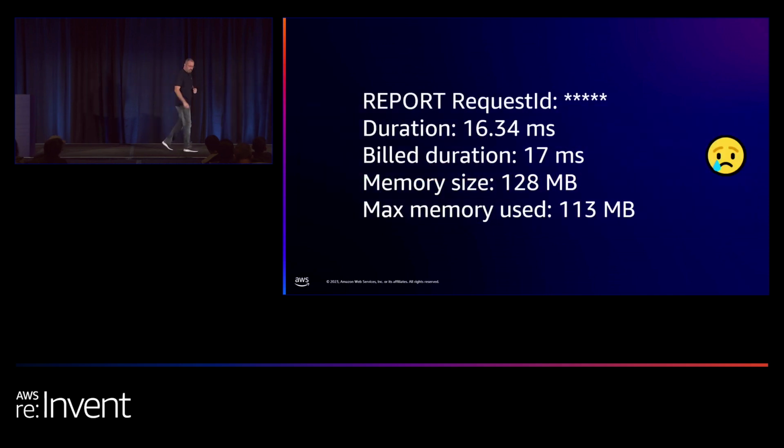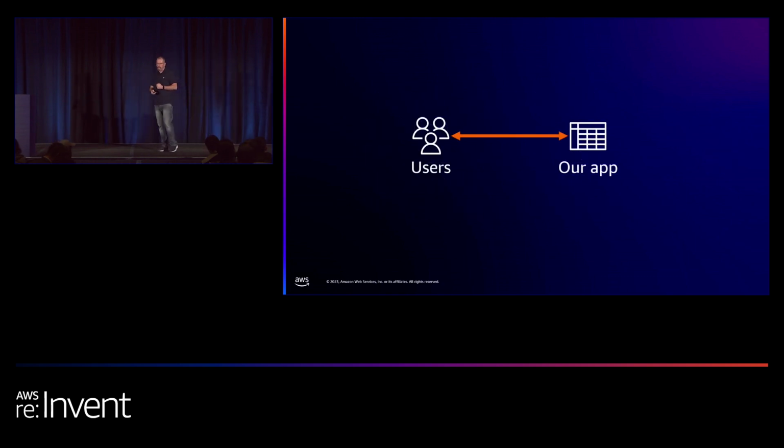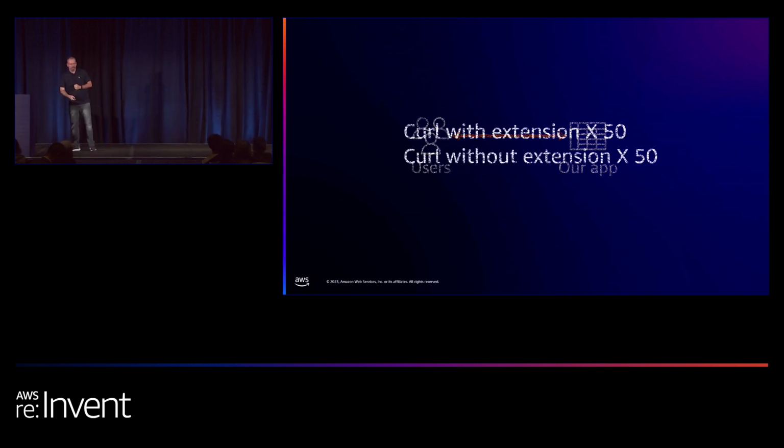Performance. Unfortunately, the summary line in CloudWatch logs when the Lambda is invoked doesn't contain the relevant data that we were looking for in order to get metrics about the performance. So we did some behavioral testing, and we used curl in order to run our Lambda 50 times with the extension and 50 times without the extension and measure the performance.